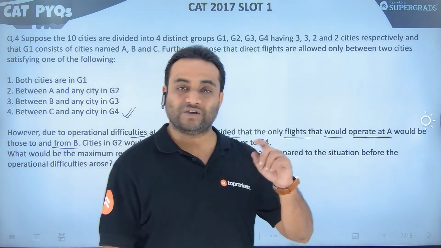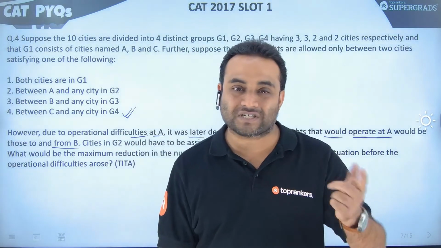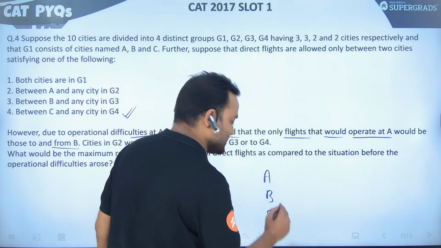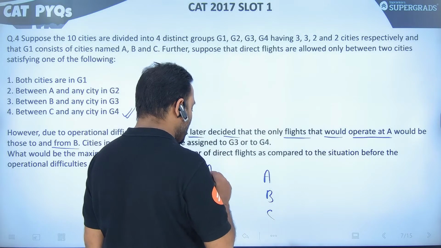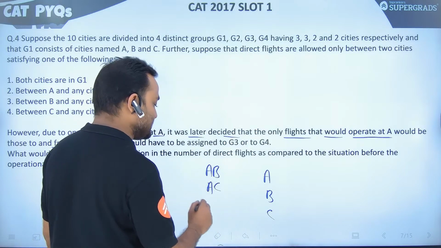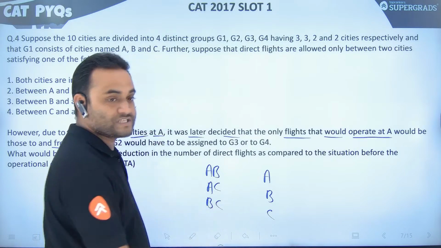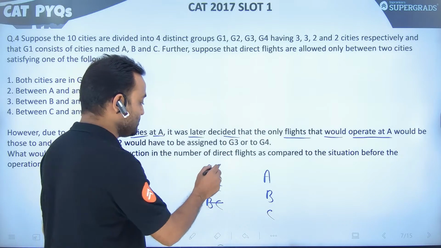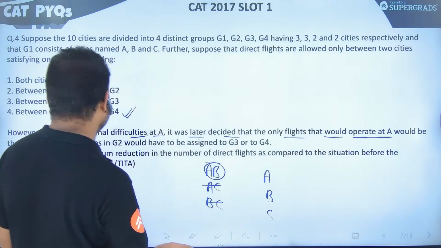Means in G1, there was some operational issue. So between A, B, and C, earlier we counted the flights between AB, AC, and BC. Now, AC is not working, BC is not working, only AB is working, right?